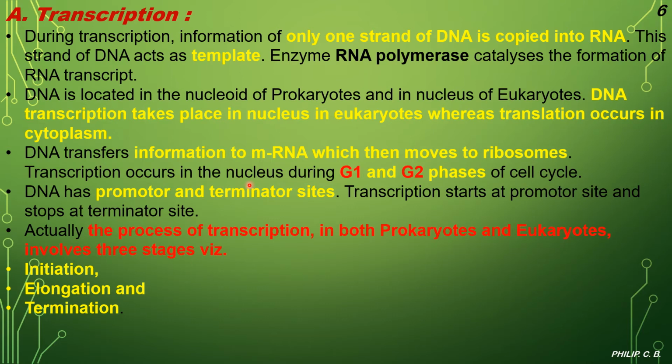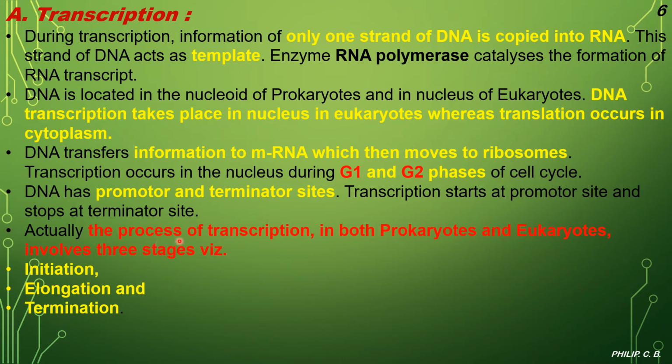Transcription occurs in the nucleus during the G1 and G2 phases of the cell cycle. DNA has promoter and termination sites, that is where it begins and where it ends. So transcription starts at the promoter site and stops at the terminator site.